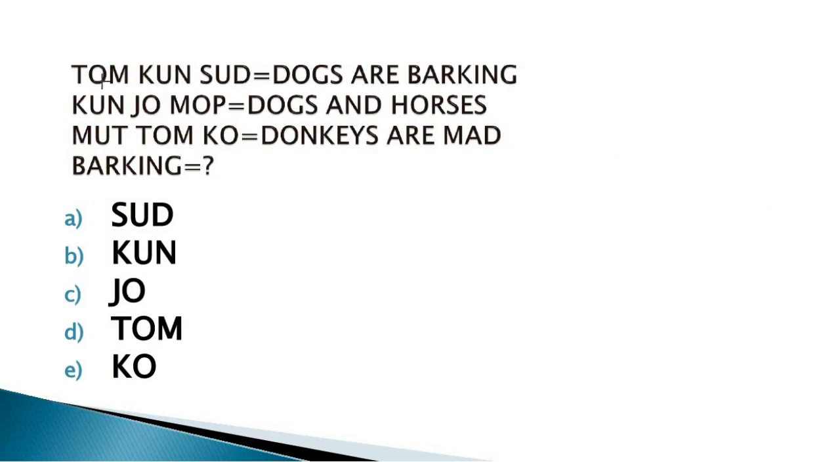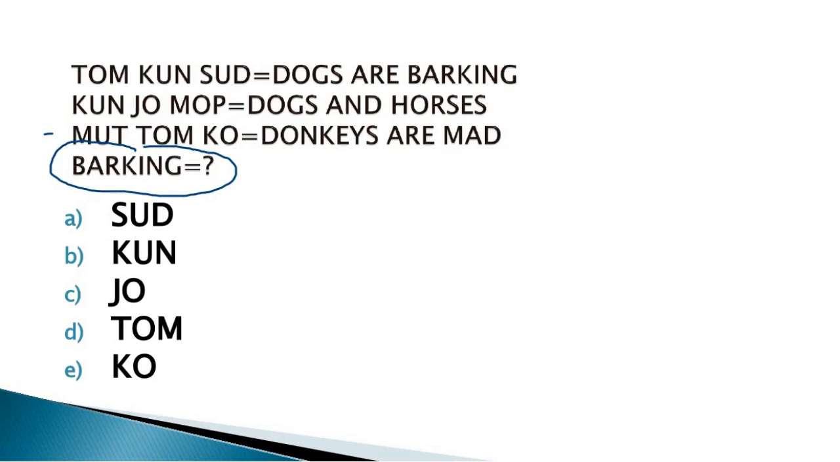The first question is: TOM KUN SUD, here the equal sign is for the replacement of meaning, and the coding is "dogs are barking". The second statement is KUN JO MOP, it means dogs are horses. And the third one is MUT TOM KO, it means donkeys are mad. So you have to find the coding for barking.